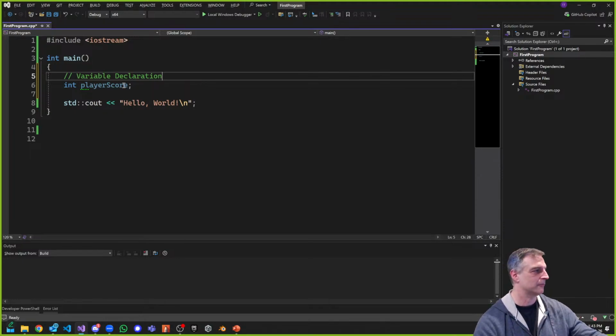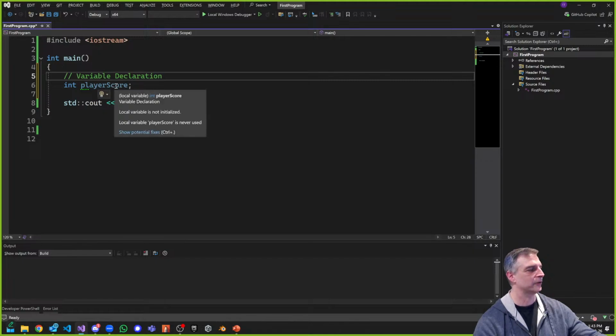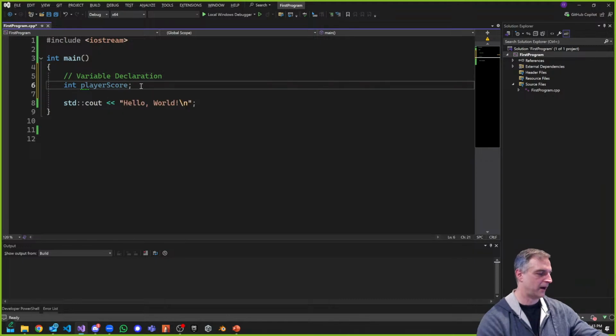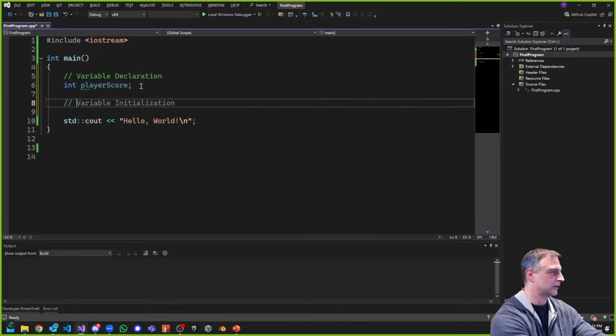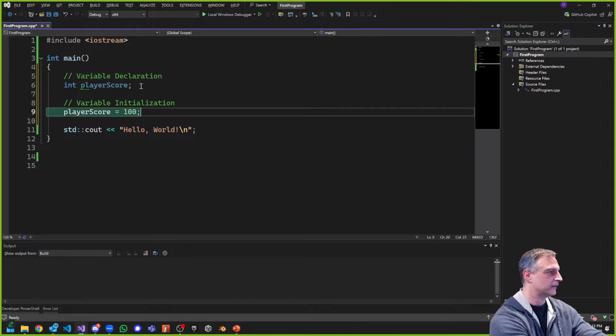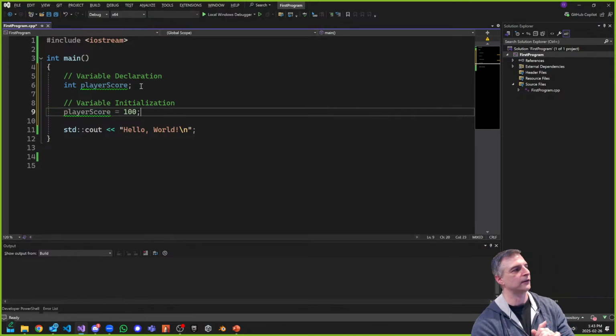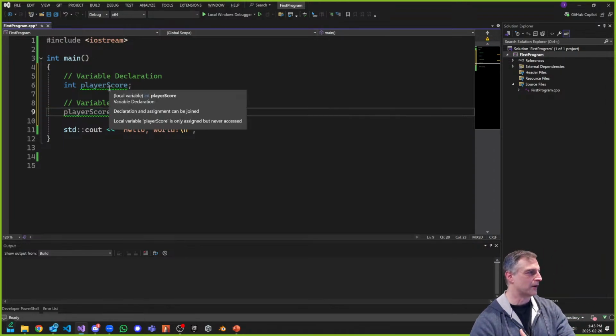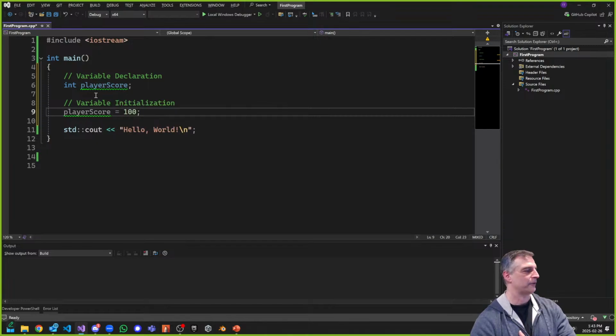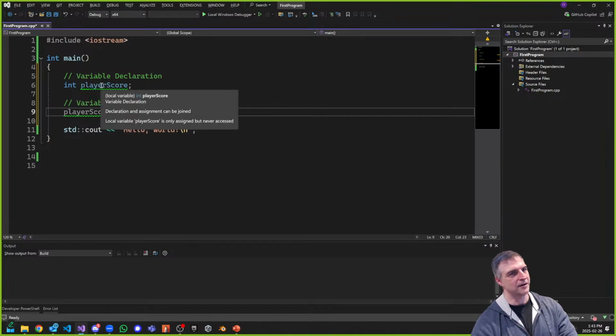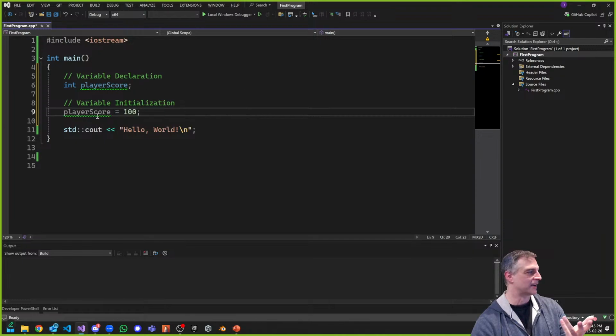Okay, so here we've got a variable, but if I was going to try and use this variable later on or read from it, well, it's going to fail, right? So that's a problem. So there are two steps: there's declaration and there's also initialization, right? Variable initialization is like player score is 100, like what it says here. And you're going to see these two marks that come up in my program, and my code hinting is telling me I can probably put these things together, right?